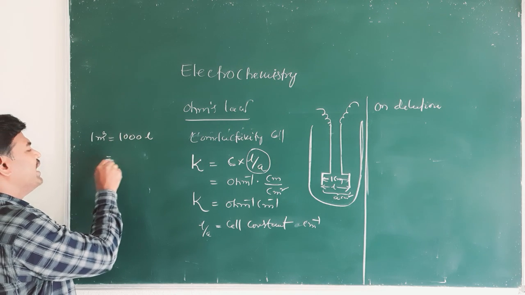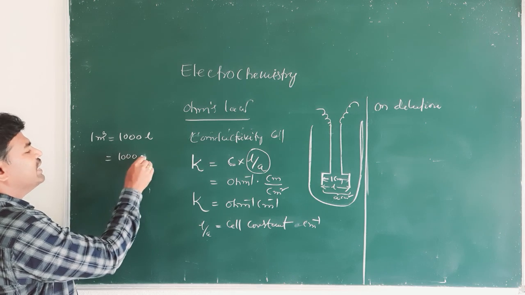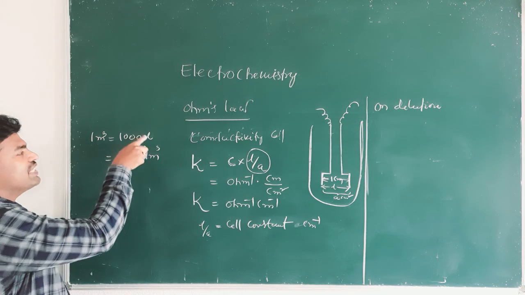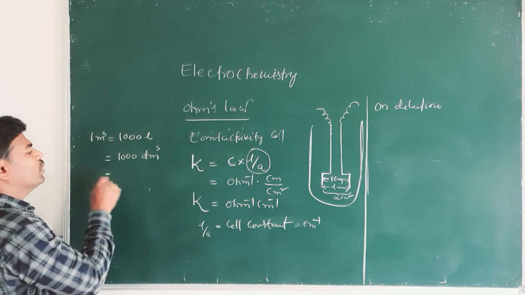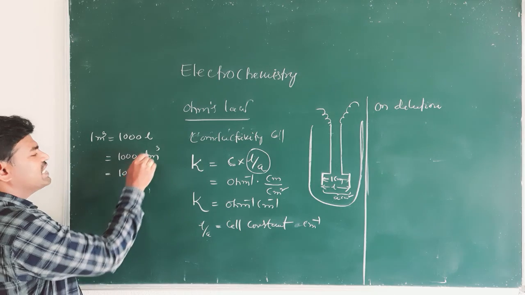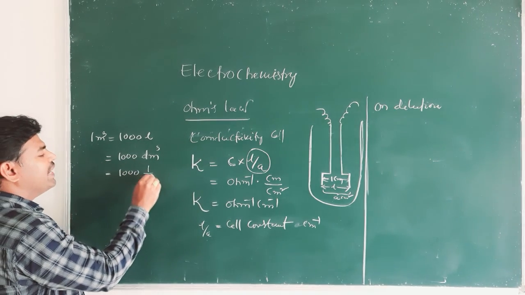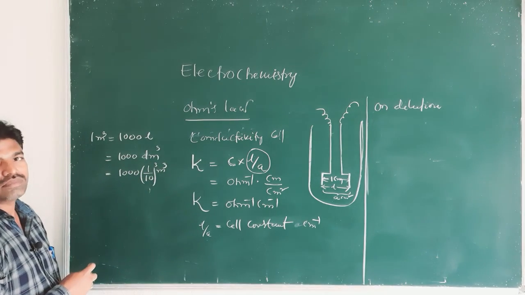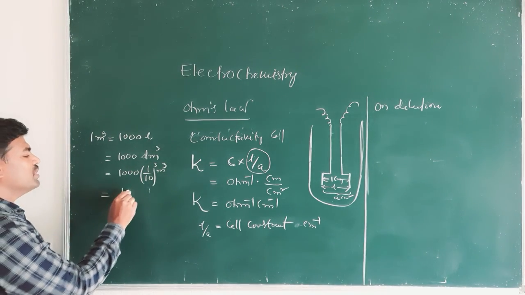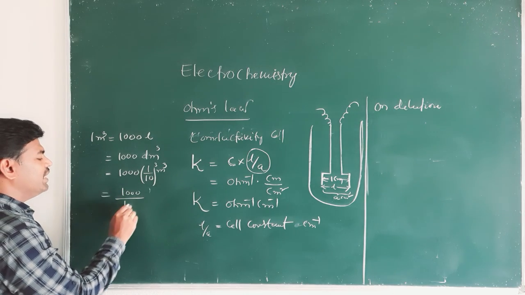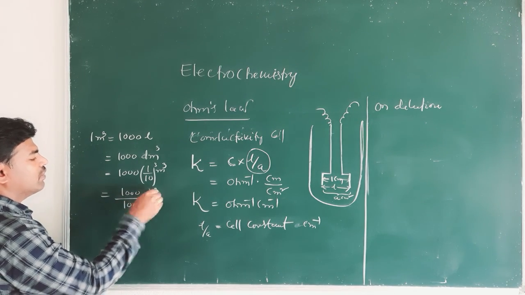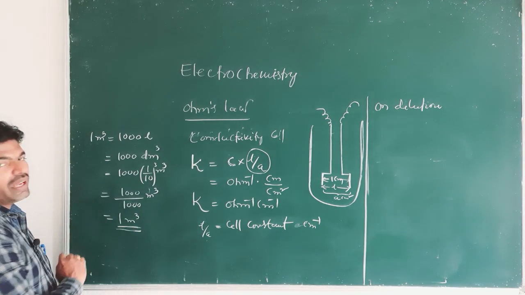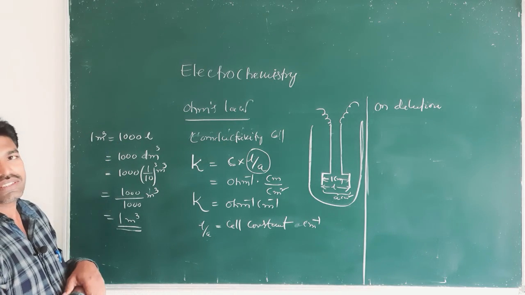We can write 1000 liters as decimeter cube, since 1 liter is equal to 1 decimeter cube. So 1000 into deci means 1 by 10 meter cube. So 1000 by 10 cube means 1000 times this cube, that is 1 meter cube. 1 meter cube is equal to 1000 liters, right?